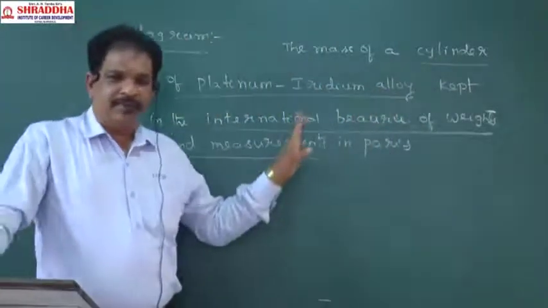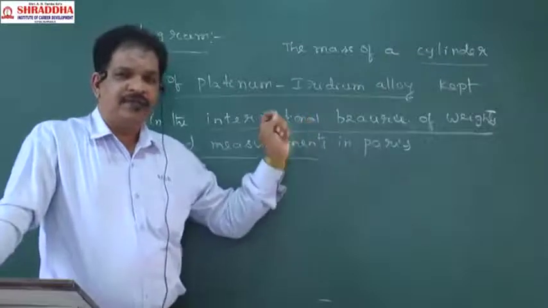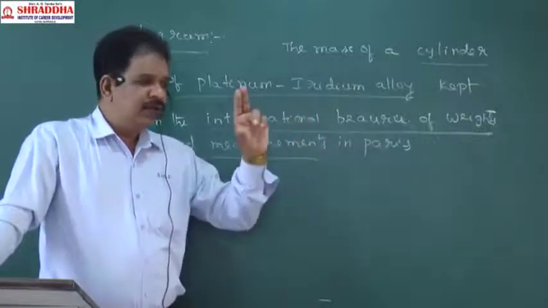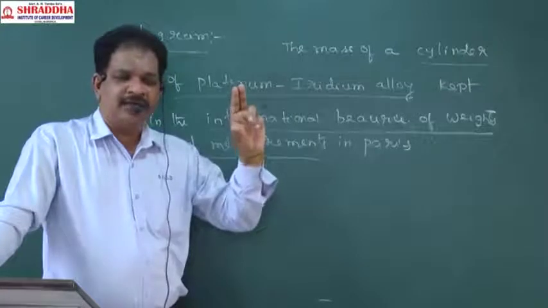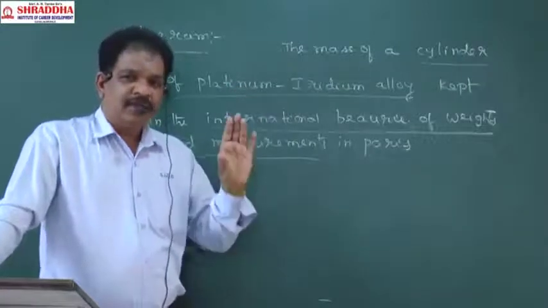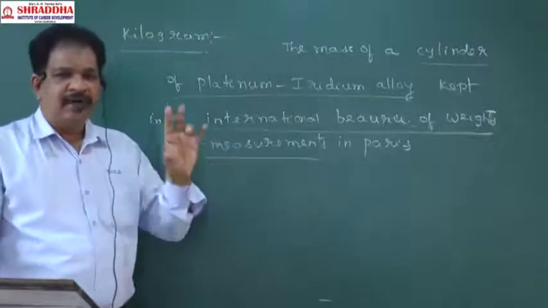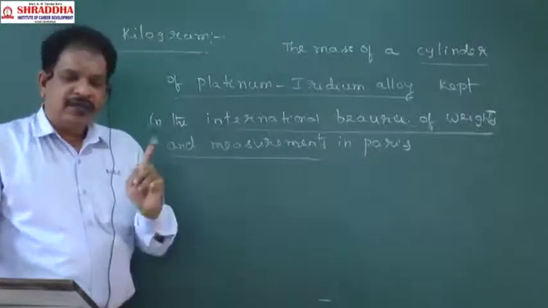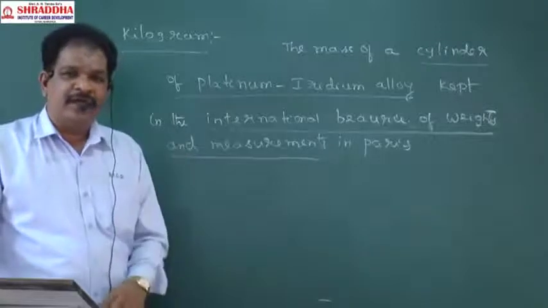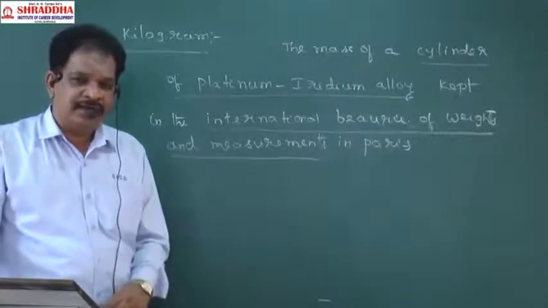They mentioned its mass is 1 kg. Scientists made one cylinder, and this cylinder's mass is 1 kg. Anything with mass equal to this one, all people should call it 1 kg. Like that they defined it.